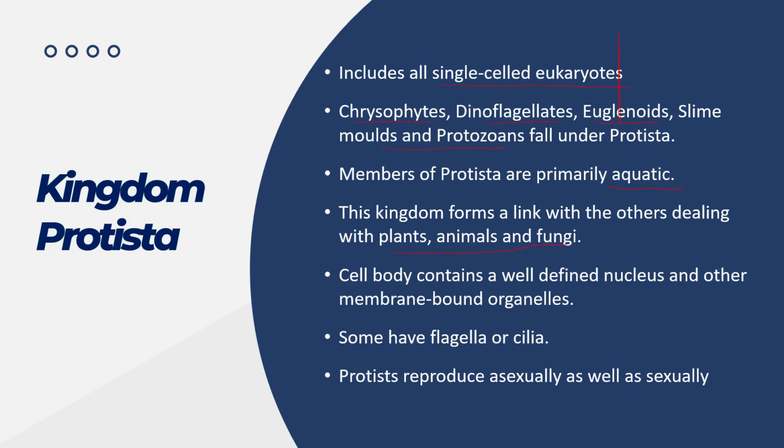Being eukaryotic in nature, the cell contains a well-defined nucleus and other double membrane bound organelles, including flagella and cilia in some members. They can reproduce asexually as well as sexually.